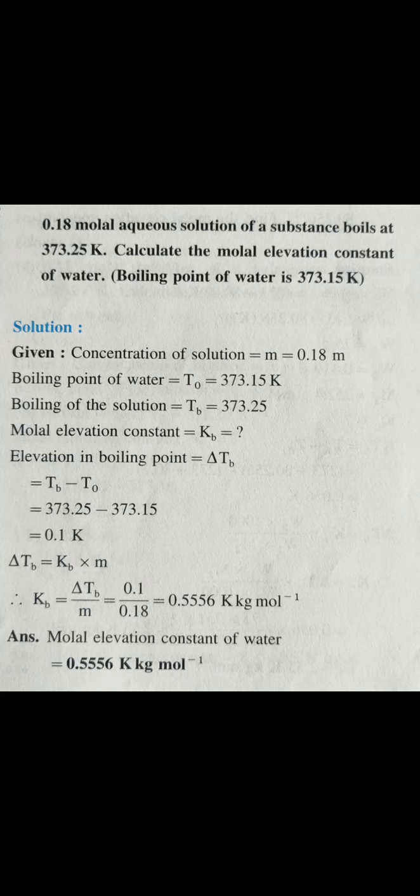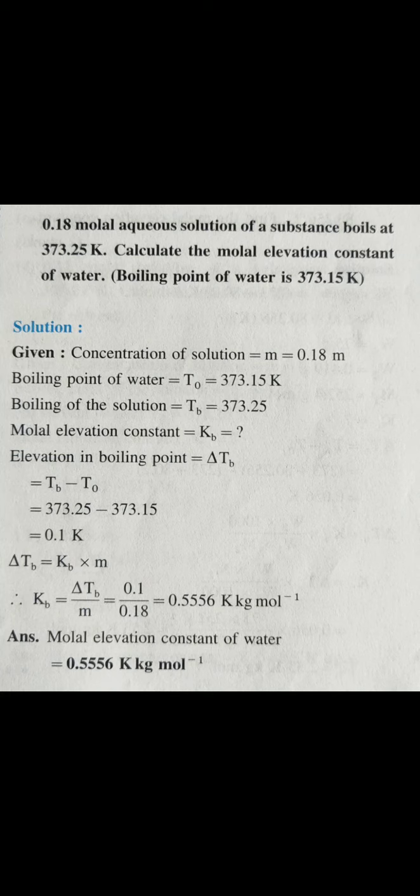We have to calculate the molar elevation constant Kb. As we know the formula, delta TB is equal to TB minus T naught, that is the boiling point of solution minus the boiling point of pure solvent.